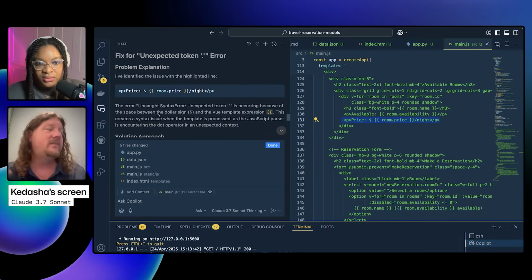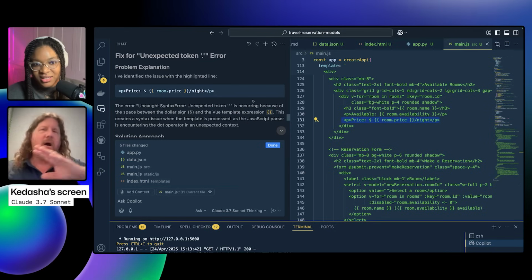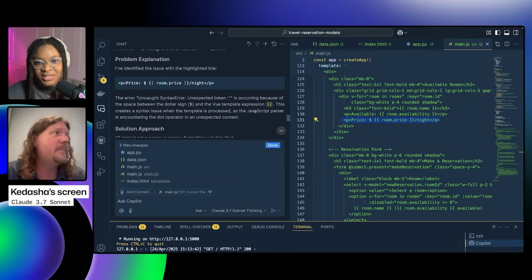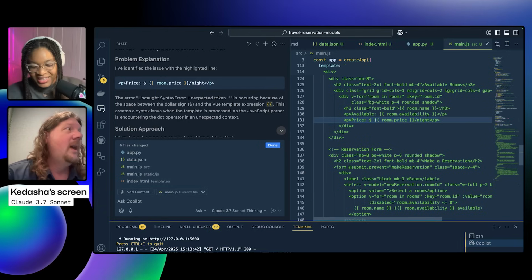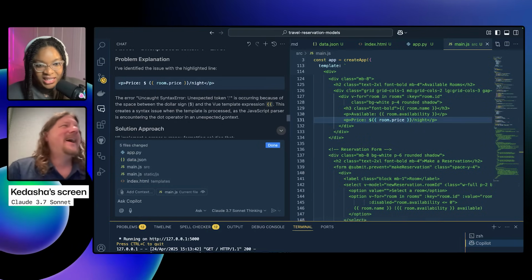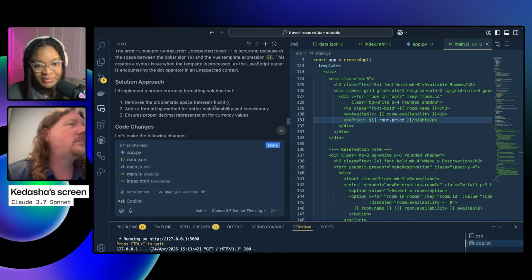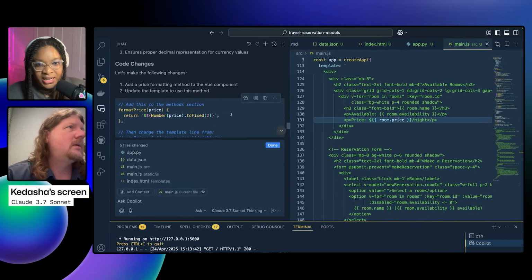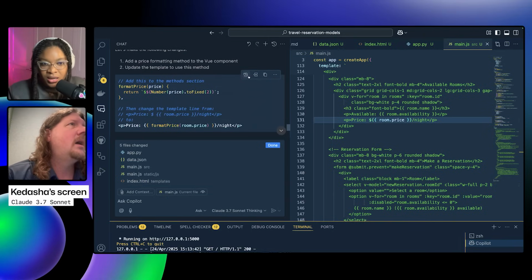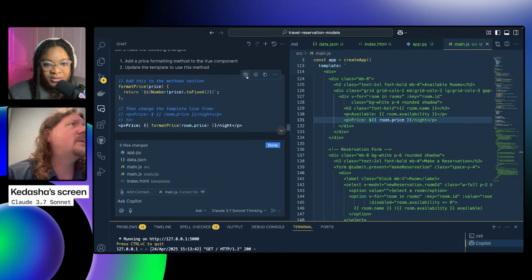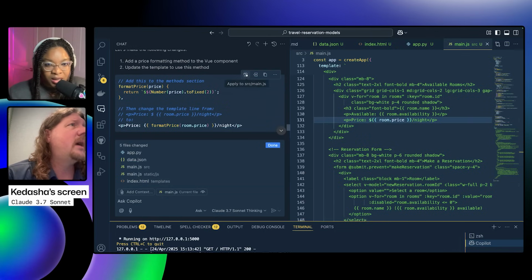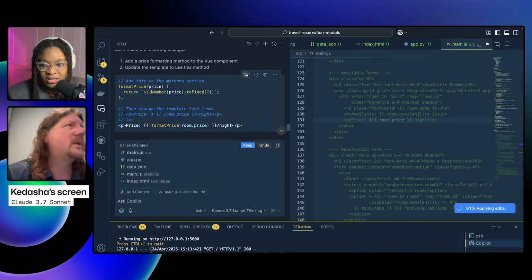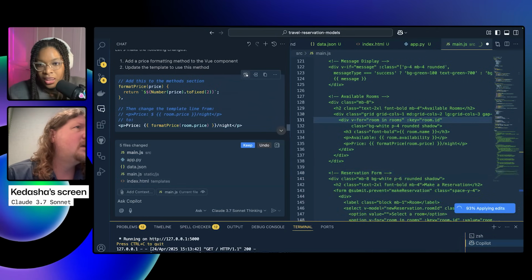Now, what I love about this is unlike the others, which are just like, okay, I'll rewrite it, and they give a brief explanation, this gives a deep explanation. I love this. So now it's saying it's because there's a space, but I just added this space. So it says remove the problematic space, and adds a formatting method for better maintainability. All right, I'm just going to do this. How about that? If I do, cool. Apply an editor from here. Let's see if it will intelligently know where to apply these changes. Interesting idea.